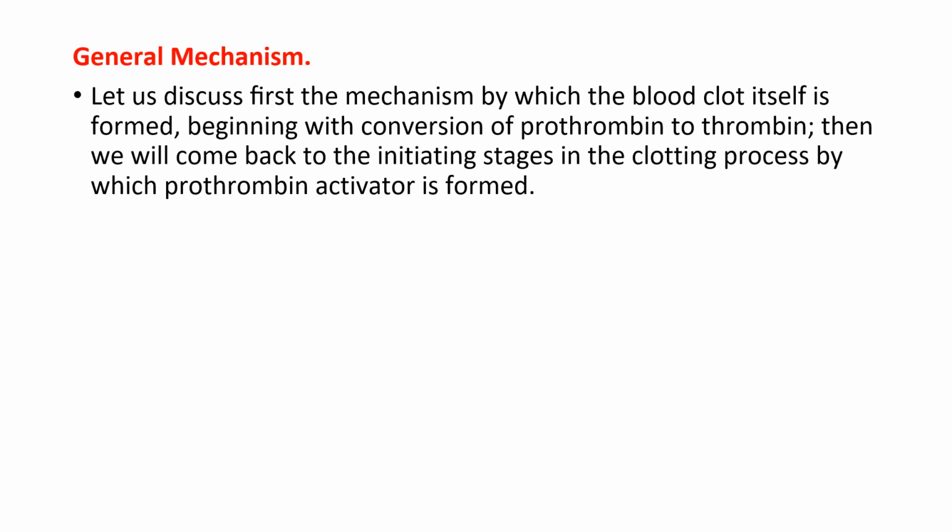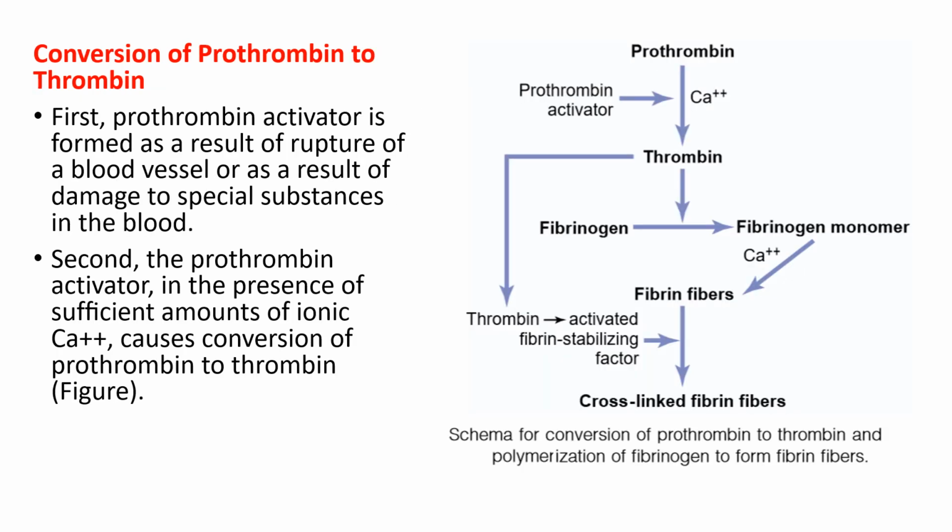General mechanism. Let us discuss the mechanism by which the blood clot itself is formed, beginning with conversion of prothrombin to thrombin. Then we will come back to the initiating stages in the clotting process by which prothrombin activator is formed. Conversion of prothrombin to thrombin. First, prothrombin activator is formed as a result of rupture of a blood vessel or as a result of damage to special substances in the blood. Second, the prothrombin activator, in the presence of sufficient amounts of ionic Ca++, causes conversion of prothrombin to thrombin.